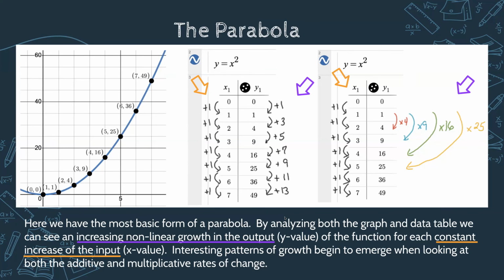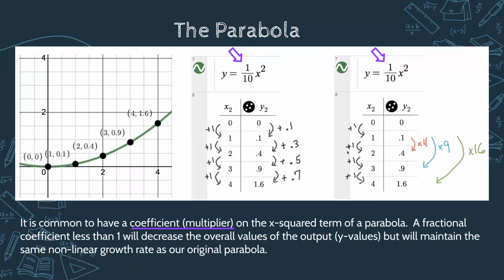I'm intrigued. So I played around with it and I stuck a number in front of our parabola. Sometimes we have this thing called a coefficient. Does that affect the pattern at all? Well, if I have a fraction like 1/10, it will decrease the overall value of our outputs. But you're going to notice that it's the same kind of pattern that develops: every time we increase one on the input, we're increasing more each time on the output. And this multiplicative pattern of how our output is growing stays consistent, even if we have this number in front of our parabola.